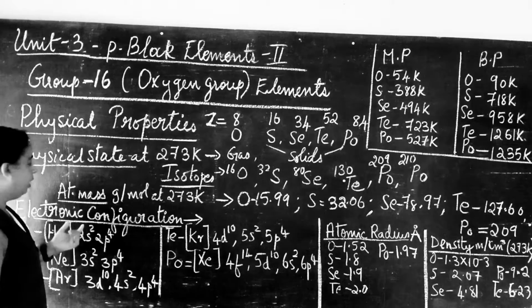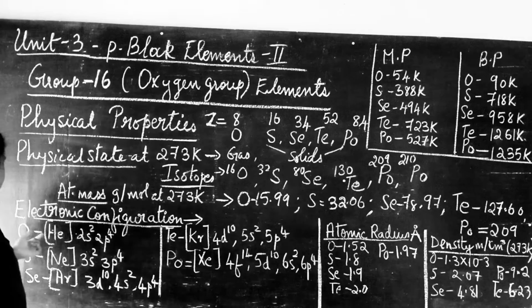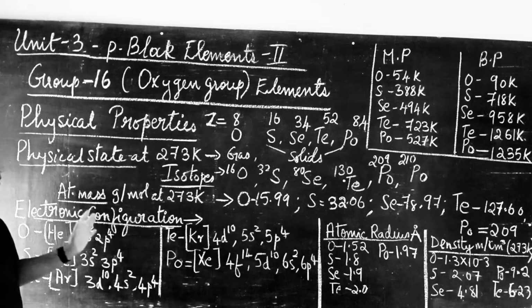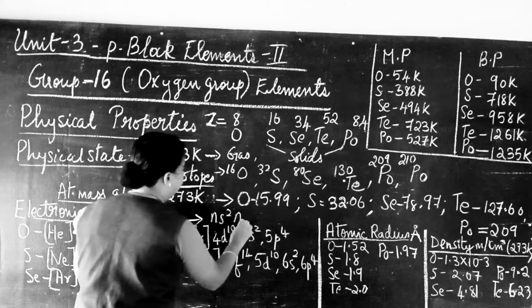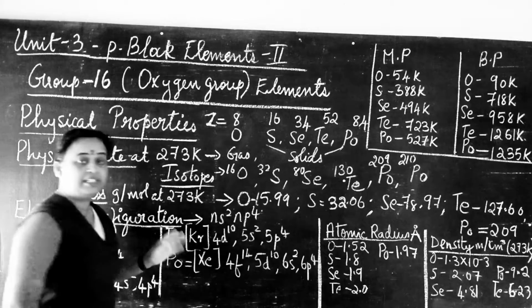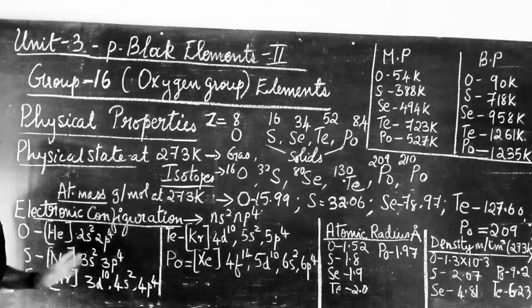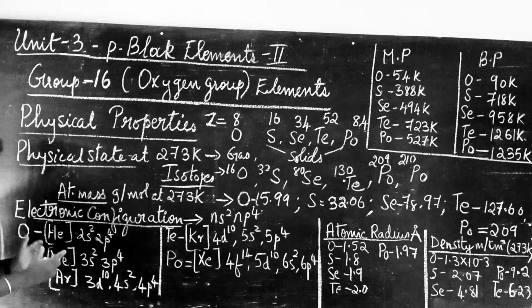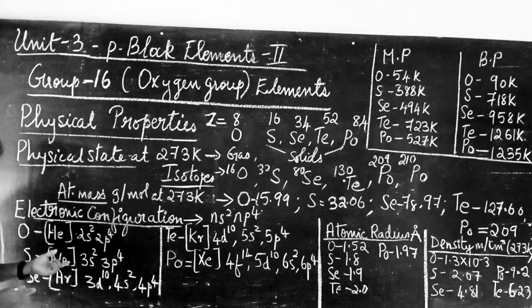Then looking into the electronic configuration of these group 16 elements, the first one, oxygen, is helium 2s2 2p4. So the general electronic configuration of chalcogens is ns2 np4. For oxygen it is helium 2s2 2p4. This is a short form representation of electronic configuration, which is why when writing the electronic configuration we write the inert gases too.